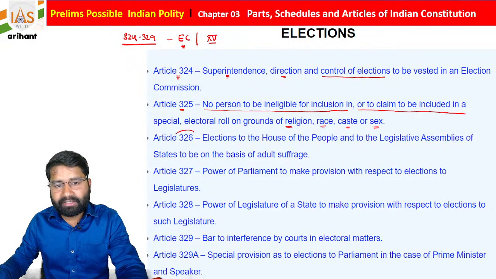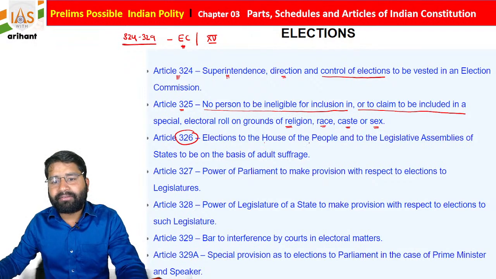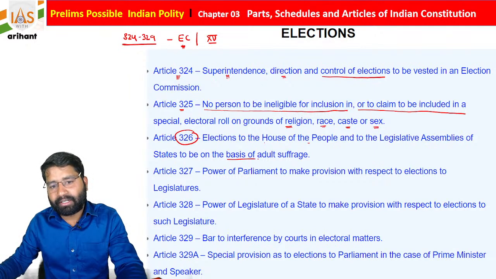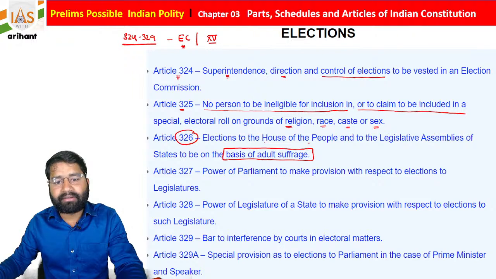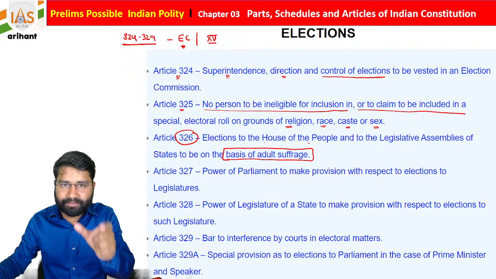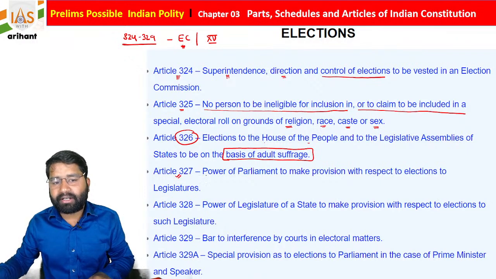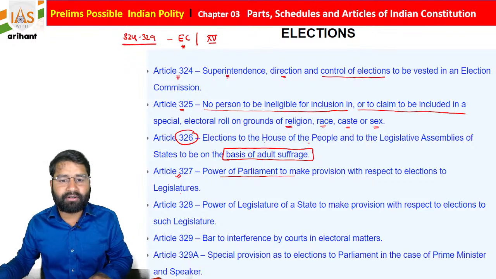Article 326: election to the House of the People and to the Legislative Assembly will be conducted on the basis of adult suffrage, so there will be a specific age, that is 18 plus. Under Article 327, the power of Parliament to make provision with respect to elections to legislatures. Article 328, the power of the legislature of a state to make provision in respect of elections to such legislature.